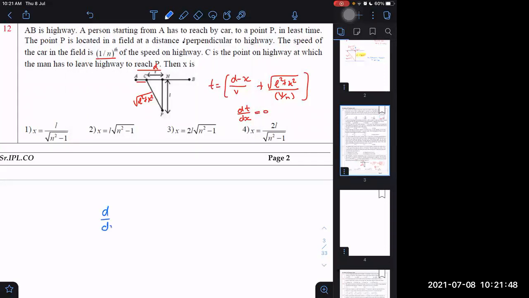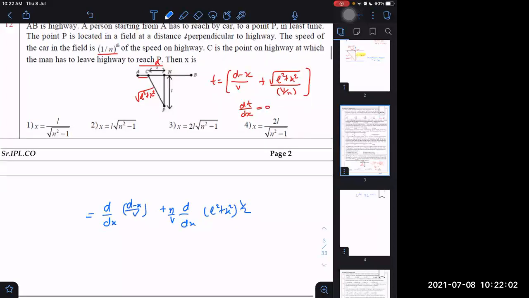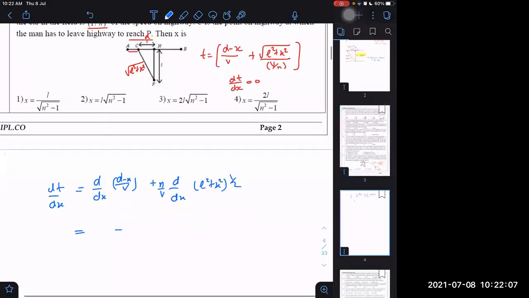d by dx of (d minus x) by v plus d by dx of the second term. I will prefer to write n by v outside, and I will take (L square plus x square) raised to the power 1 by 2. This is dt by dx, which is minus 1 by v plus n by v into 1 by 2 into (L square plus x square) raised to the power minus 1 by 2.